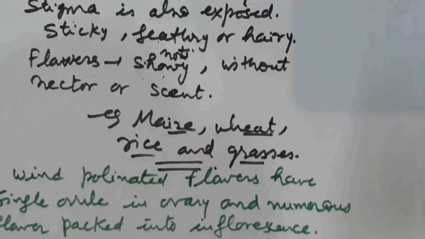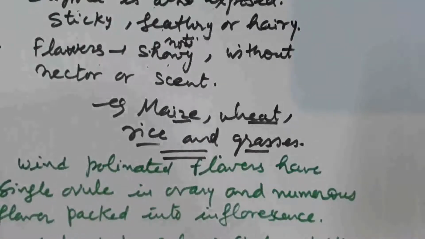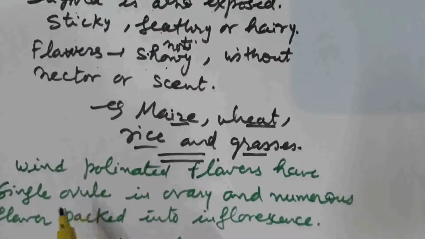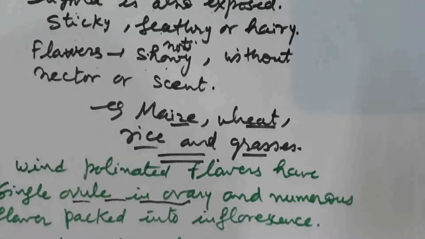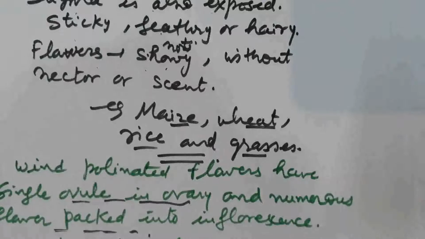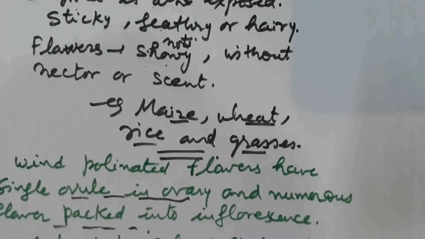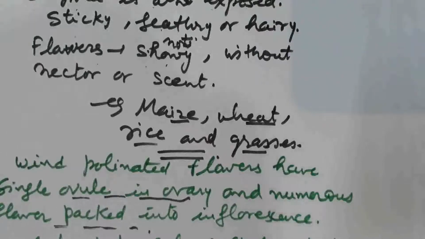Wind pollinated flowers generally have a single ovule in their ovary, and numerous flowers are packed into an inflorescence. A large number of flowers group together on the floral axis and form the inflorescence, as the size of the flower is small.